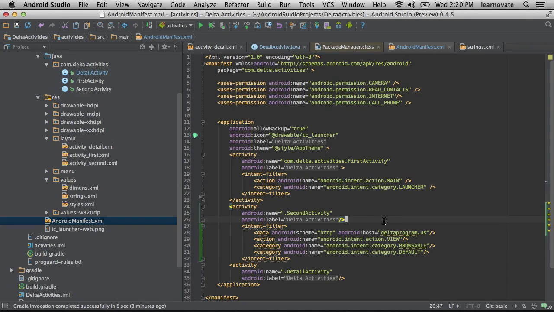There are different ways to categorize an intent. One is through the action. Category is just another piece of metadata that allows you to be specific about what you respond to. Because you definitely want your application to respond to things that you want to respond to. You don't want it to respond to events that really are not what you're about and capable of handling.